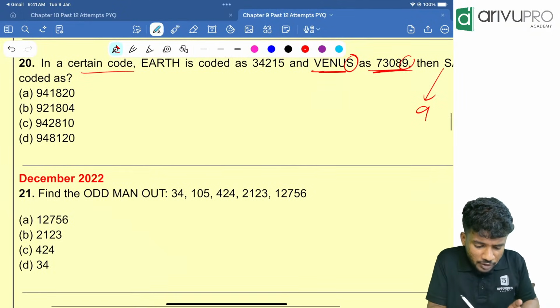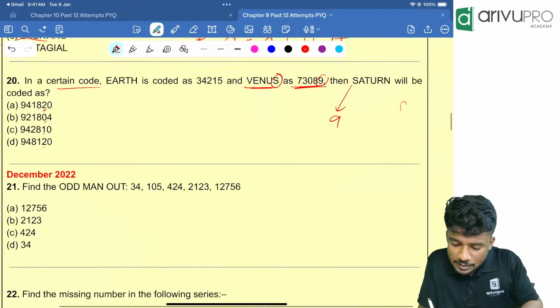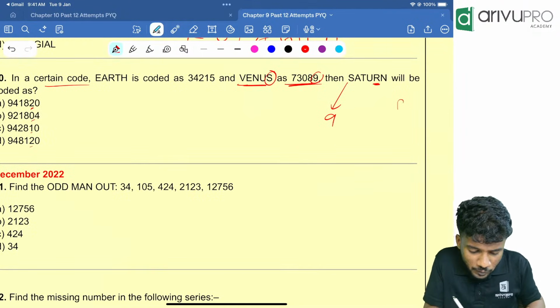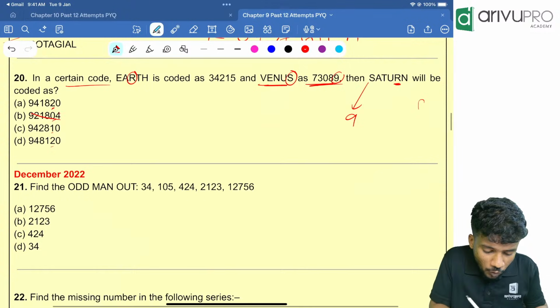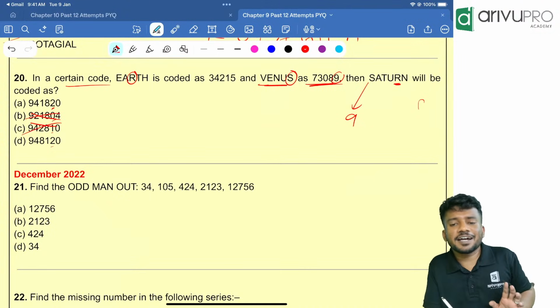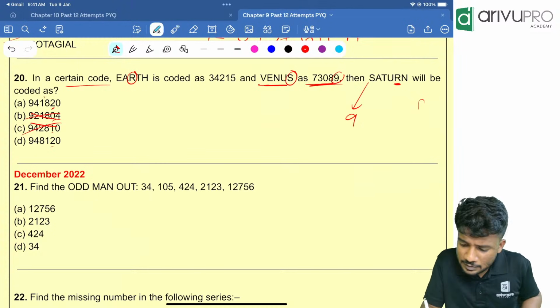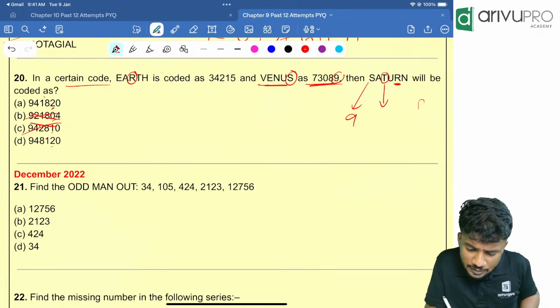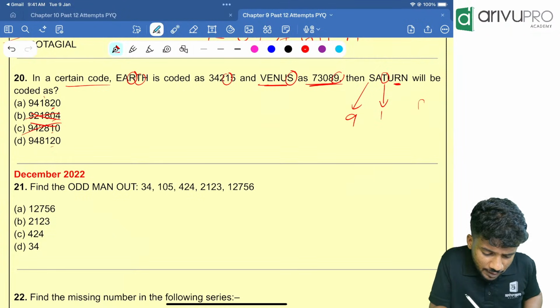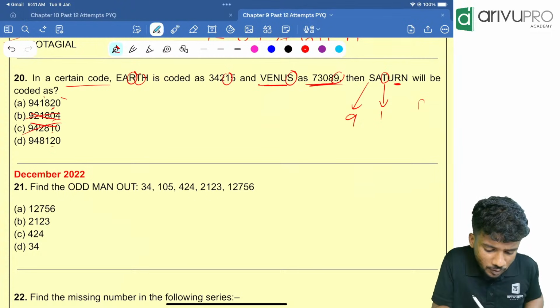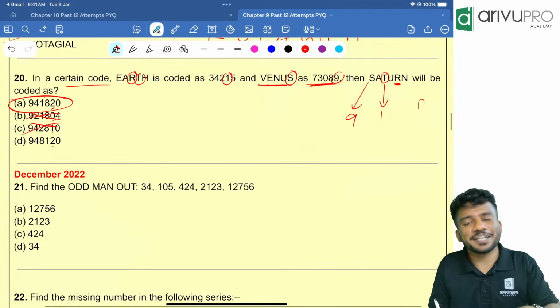Now if you ask me, I will go for the second last letter. Second last letter is what? R. Looking at that, R is 3. Sorry, R is 2. So which all options are having 2? Only option A and option D are having 2. Now we will check the third letter. Third letter is T. T is nothing but 1. So which is having third letter as 1? That is option A. Option A is your answer. You can go with that.